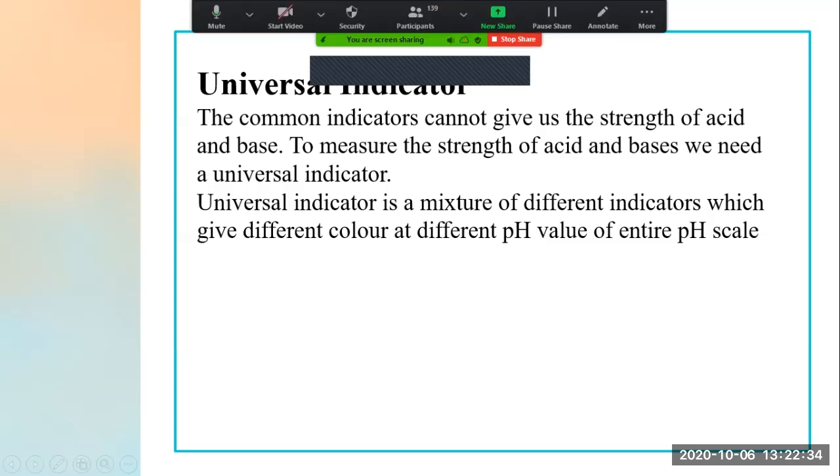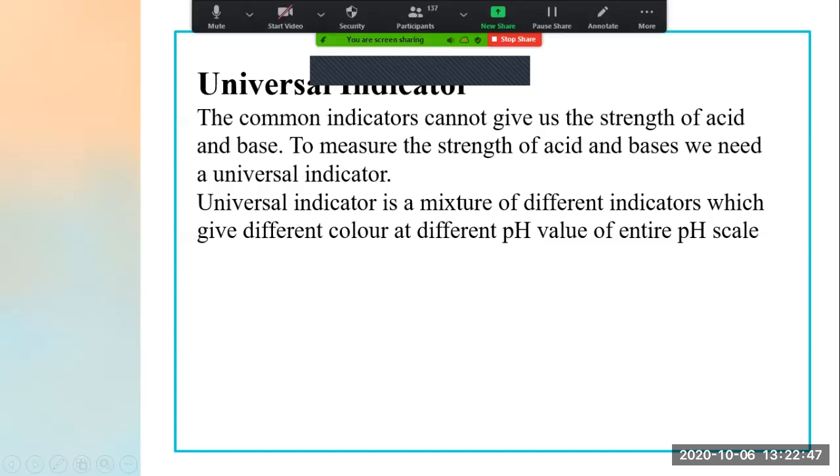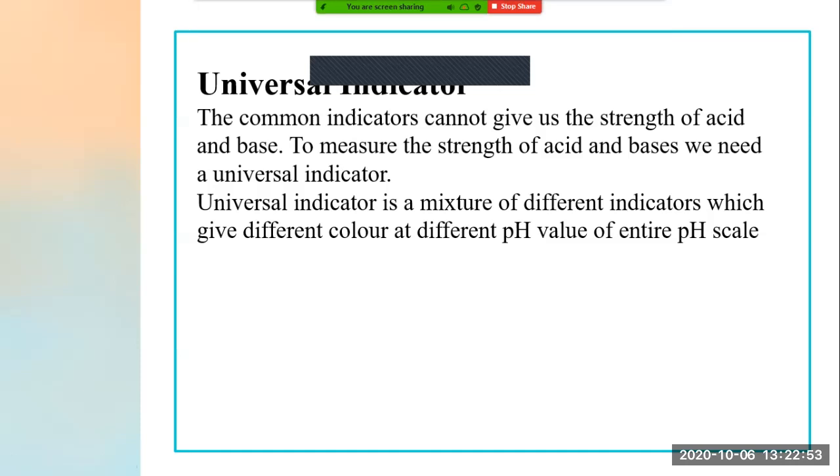Okay, so everyone understood that common indicators do not give the strength of acid and base, whereas universal indicator can give us the strength of acid and base, and it gives a different color, so we can find the different pH value on the pH scale. Now we'll see what we mean by pH scale. How does it look?